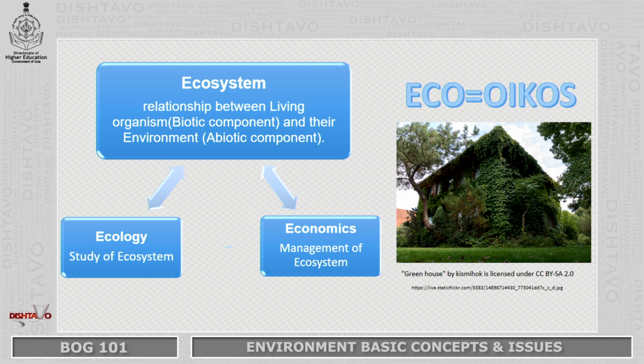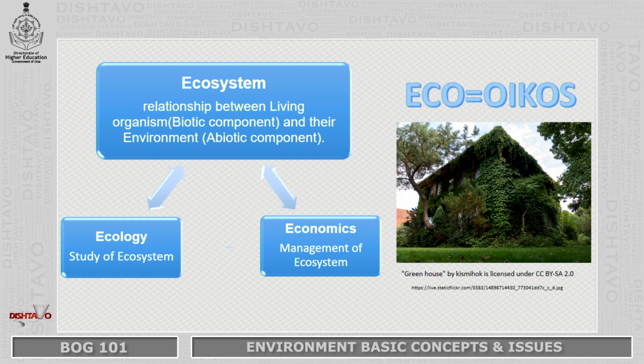Now, ecology means we need to understand where we are staying, where we are living, and how our life is. So, we need to understand the environment. All the study that is done about the ecosystems and about environment, we can term as ecology. It can be life sciences, earth sciences, environmental sciences, chemical sciences, or other sciences which are related to environment or the ecosystem.